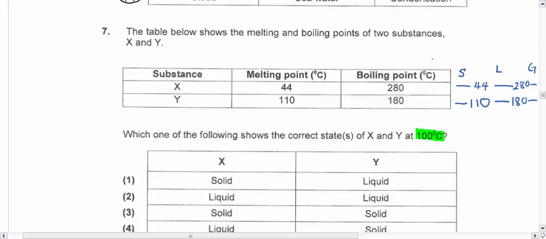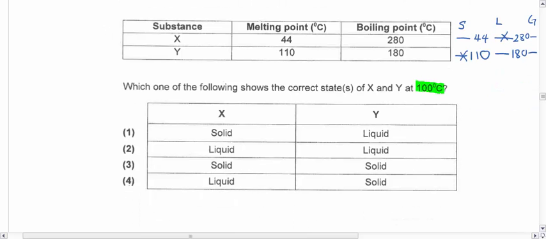Now, I want the states of X and Y at 100 degrees Celsius. 100 degrees is somewhere here because this is 110. So for X at 100 degrees, it's a liquid. For Y, at 100 degrees, it's a solid. And so therefore, my answer is option 4. Okay? Once you draw this kind of temperature line, it becomes very obvious.